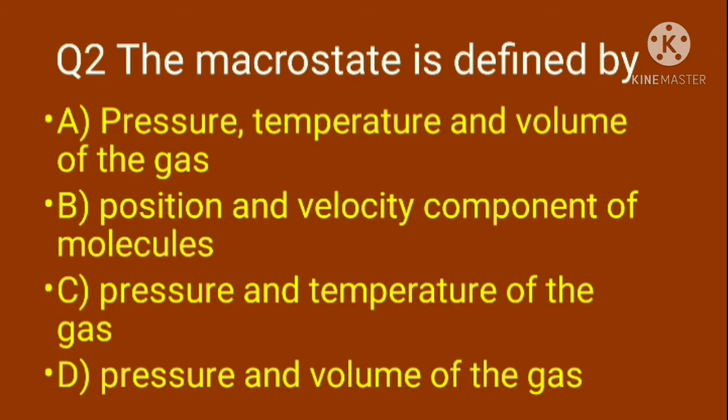Question 2. The macrostate is defined by option A pressure, temperature and volume of the gas, option B position and velocity component of the molecules, C pressure and temperature of the gas, D pressure and volume of the gas. We know that macrostate is defined by pressure, temperature, volume, internal energy and entropy. So option A is correct. Eliminate the options B, C and D.